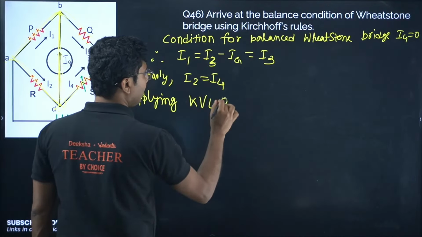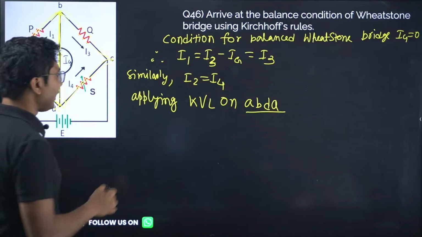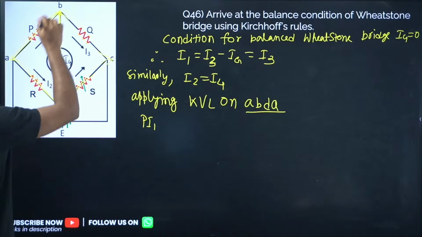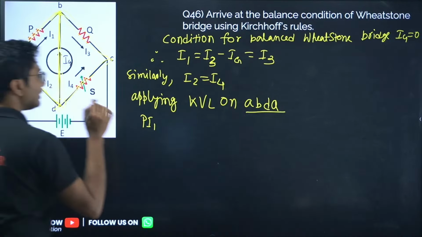Starting point and ending point are same, that's why it is called a loop. So we will start with A. A to B, current is I1, resistance is P, so P I1. Okay, and from B to D there is no current, Ig is there, G is there, so plus Ig into G plus D to A, it is R into I2.